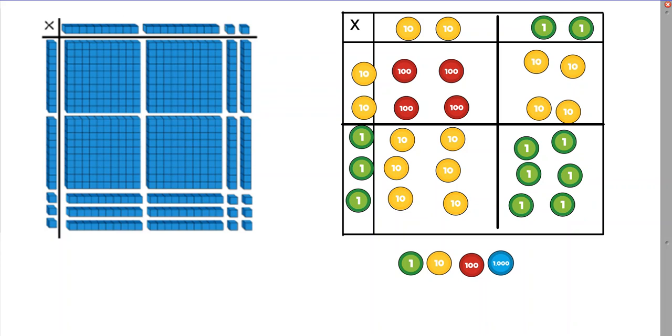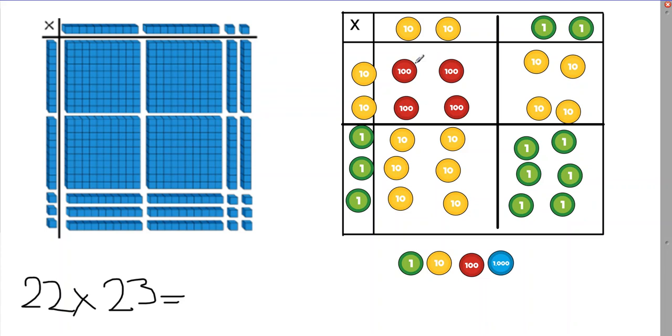Okay, so let's have a look how we got on. I can see 22 there and I can see 22 there. I can see 23, 23. So I believe my calculation must have been 22 multiplied by 23.